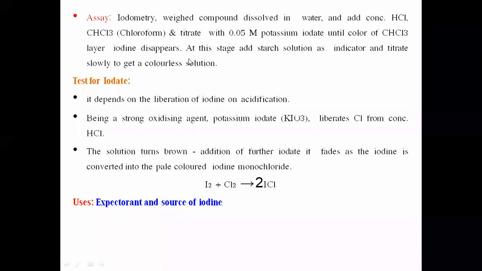So whatever amount of iodine is dissolved in this, the chloroform layer is first of all titrated. This chloroform layer will contain iodine. Now at this stage, add starch solution as an indicator and titrate the remaining solution to get a colorless solution. So this is the assay method, that is, the determination of purity method for potassium iodide.